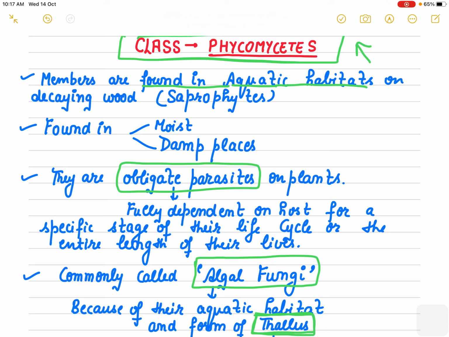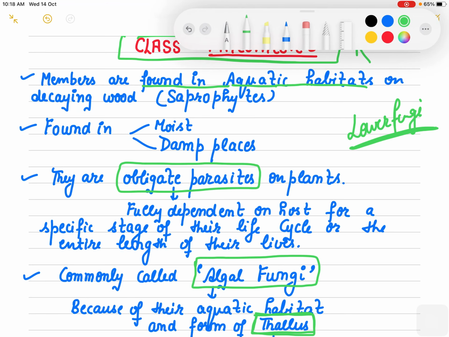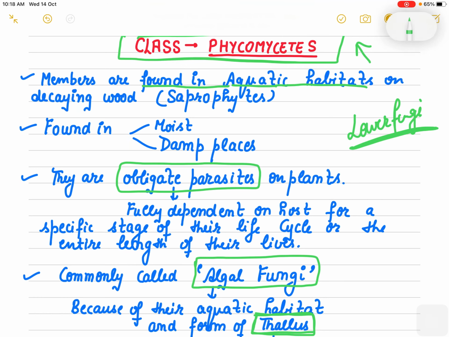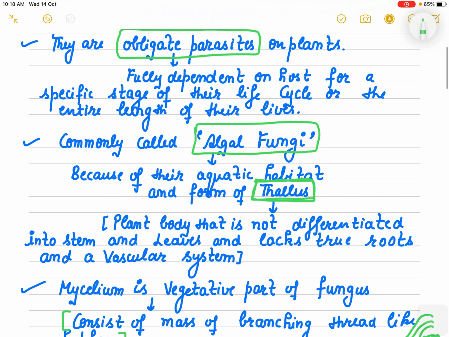So in Phycomycetes, as you know from the classification part, Phycomycetes is the group whose members come under the lower fungi. Their members are found in aquatic habitats, and because of this aquatic habitat they are also known as algal fungi. They appear in the form of a thallus.